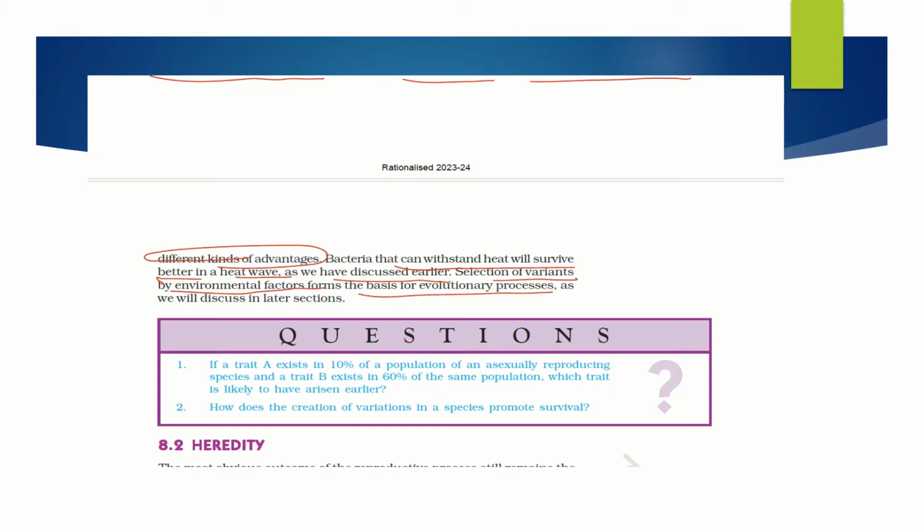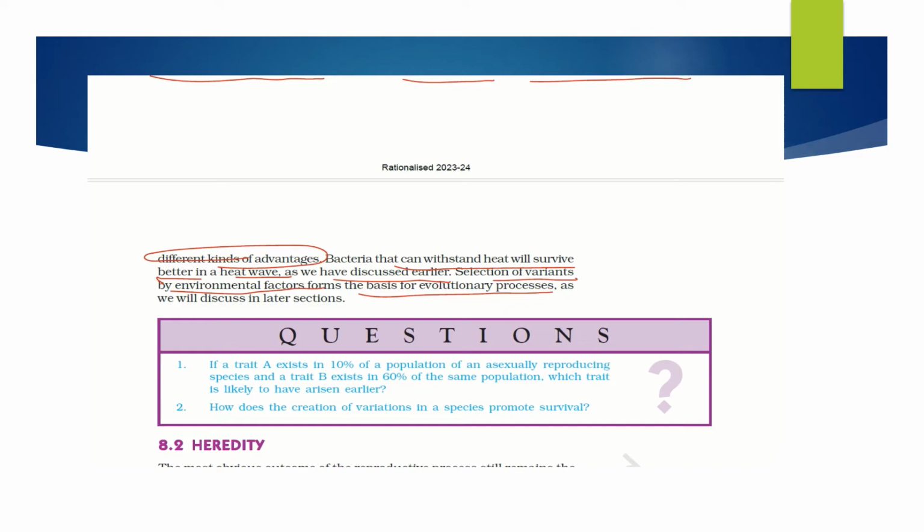So how are they changing? They are changing as per the environment. Their variations, their development, their evolution are as per the environmental factors. So the selection of the variants is like that. It will be easier for the next generation that has selected a variation to adjust or adapt to that environment properly.